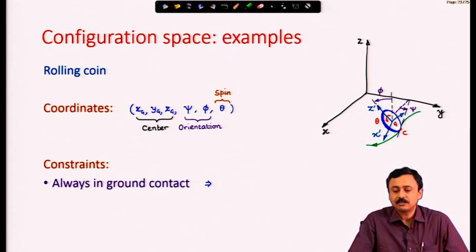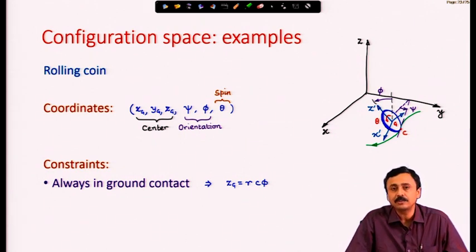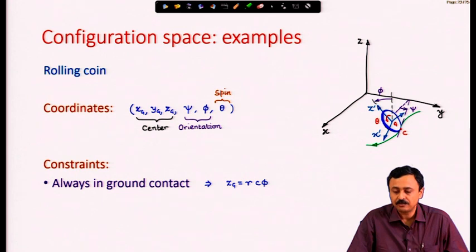Now, there are of course constraints. Can you arbitrarily fix x g, y g, z g? You cannot, because the coin must always be on the ground. Therefore, the z g coordinate can always be written in terms of the radius of the coin and the tilt of the coin. This is very simple to see from the figure, that z g must be equal to r cos phi, and at phi equal to 0 you can see that z g is r. Phi equal to 0 means the coin is upright, and phi equal to pi by 2 means the coin is on the ground, then z g is 0.